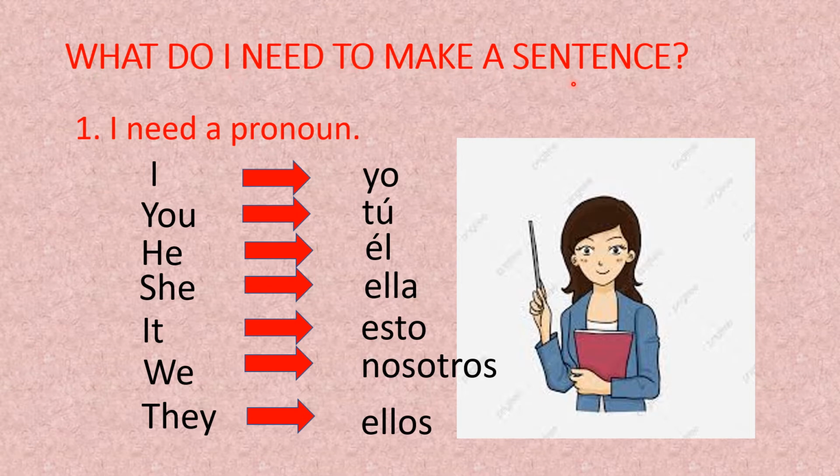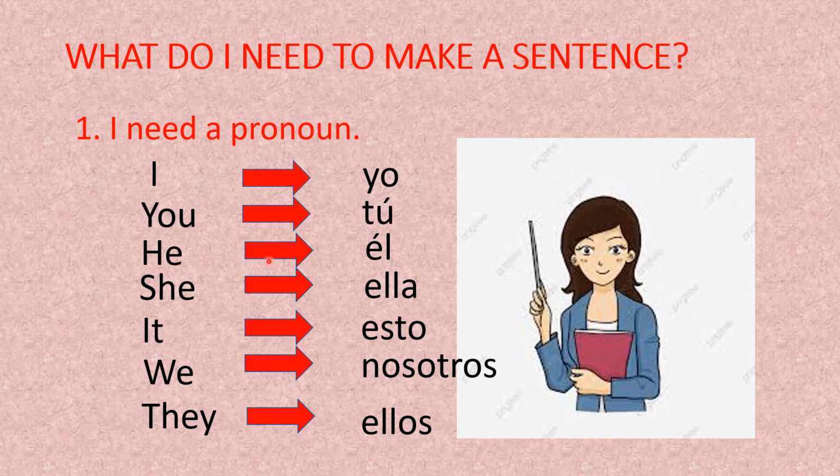And then the teacher asks, what do I need to make a sentence? ¿Qué necesito? To make a sentence, I need a pronoun. A pronoun, okay, is the word that replaces the person. Un pronombre reemplaza a la persona. For example, I means yo. You means tú.